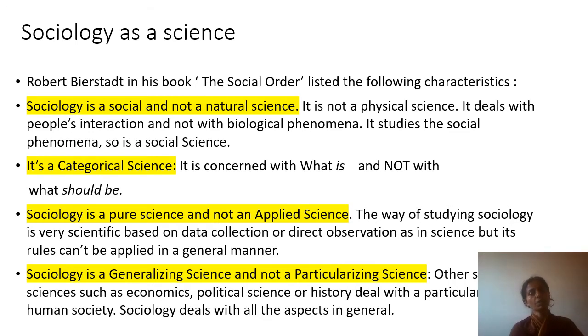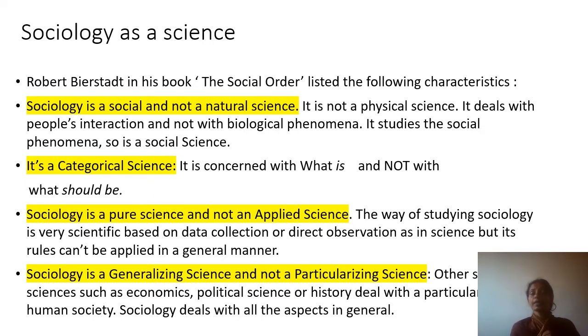Like biology, chemistry. Sociology is not like that, because it deals with people. It deals with a person's interaction and not with biological phenomena. It's not about what is going on inside the body, which is the realm of physical sciences. It is all about how one person deals with another person. What is a society? How are people staying together? So it's not a biological phenomenon. It studies the social phenomena, so it is a social science.